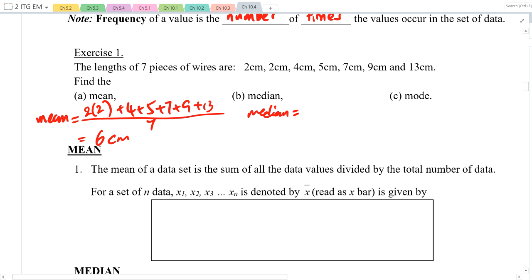So where is the middle position? Remember, we had to find Nabil first, right? We had 5 people on his left, 5 people on his right. So in this case, where is the middle position? Do you agree that this is the middle position? Then there are 3 numbers on the left, 3 numbers on the right. Okay, so median position is over here. Median value. The median is 5 cm.